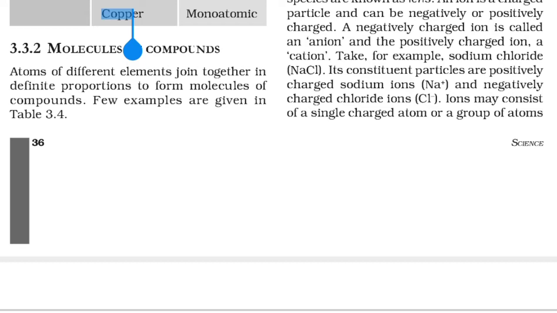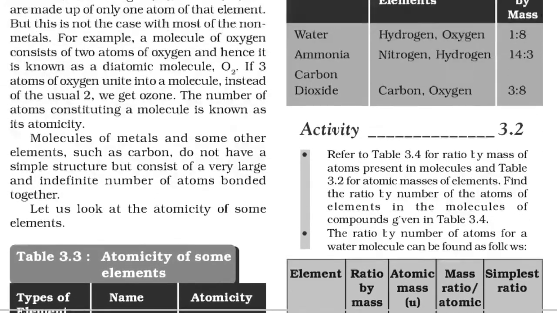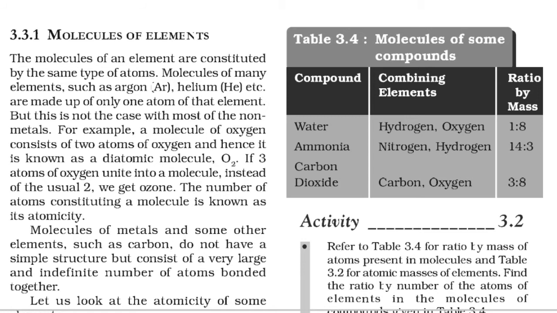Next we have molecules of compounds. Atoms of different elements join together in definite proportion to form molecules of a compound. They are telling us to see table 3.4. Yes, here it is. Water is formed by the combination of hydrogen and oxygen, ammonia by nitrogen and hydrogen, carbon dioxide by carbon and oxygen.